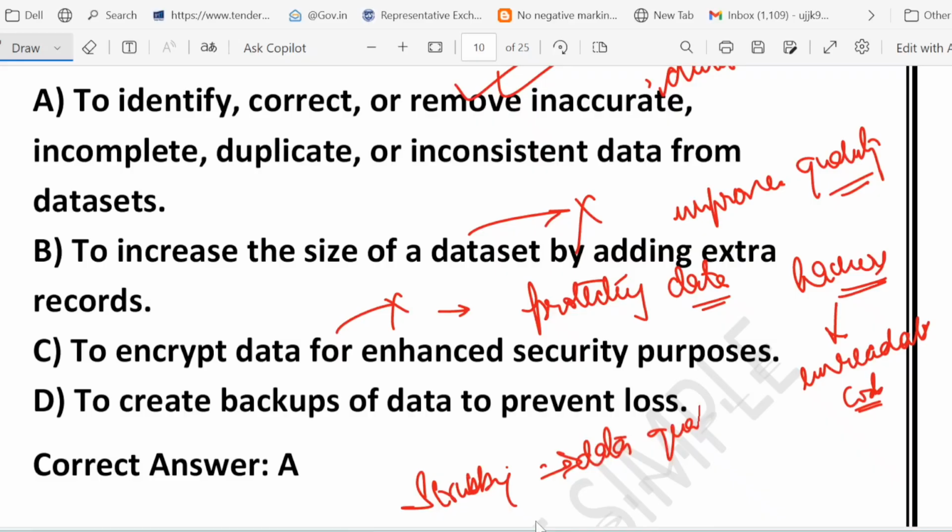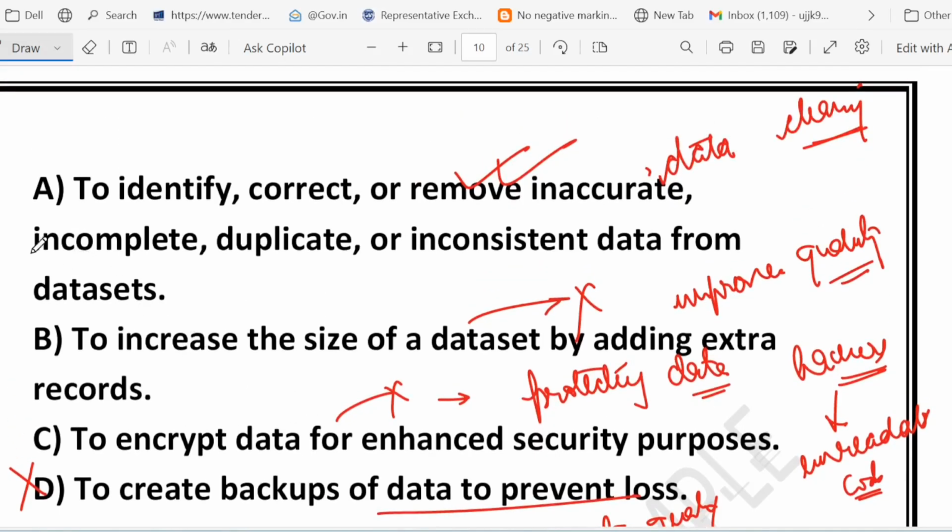Now, what about option D? To create backup of data to prevent loss. This one is also wrong because backup is like saving a copy of your file on another drive. Data scrubbing, on the other hand, makes sure that data itself is correct and usable. So the correct answer to this question is option number A.